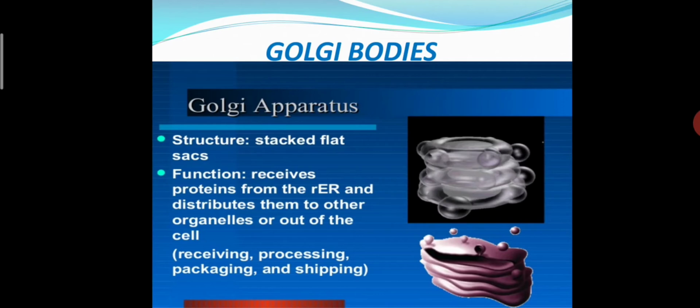So its main function is to give protein to each and every part of the cell or each and every organelle of the cell. What are the keywords of its function? It is receiving, processing, packing and shipping. So we say that it is receiving, processing, packing and shipping. Okay, so this one is our Golgi apparatus.